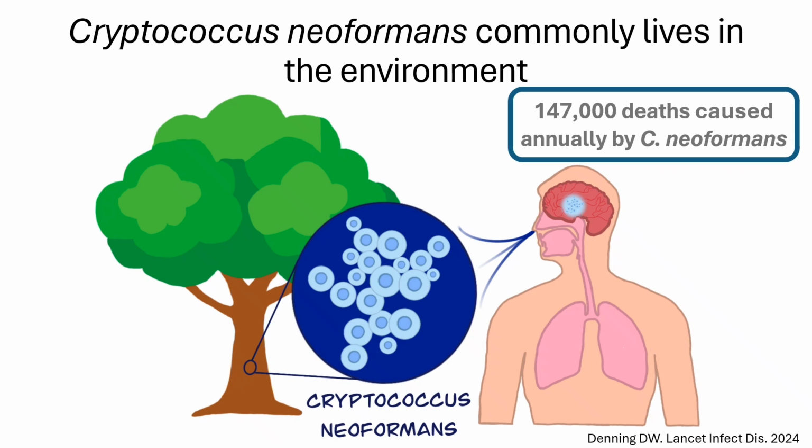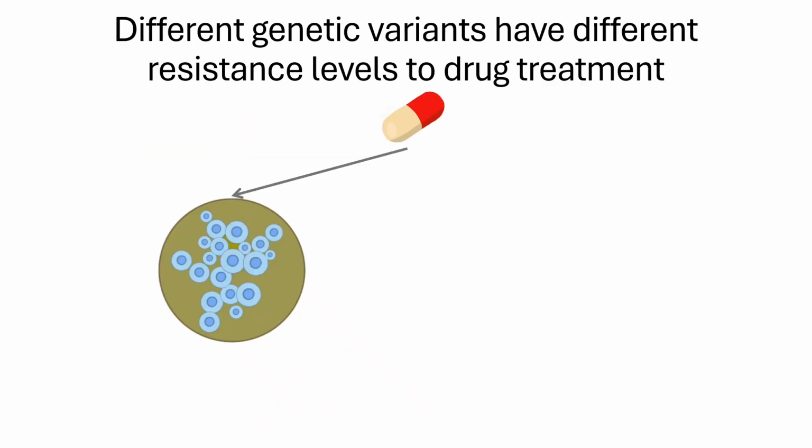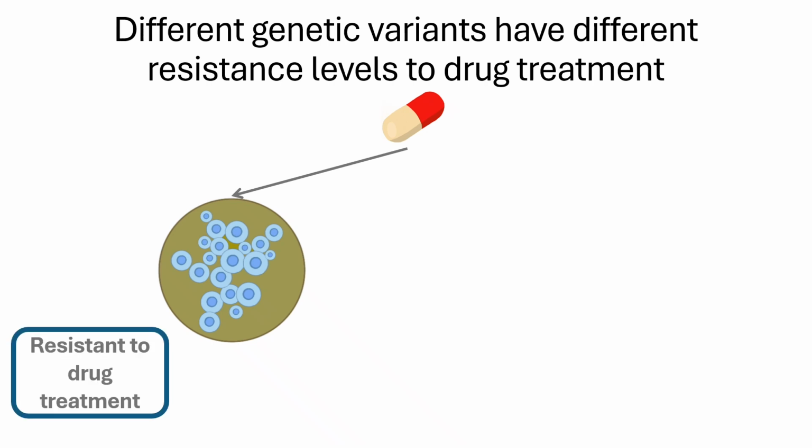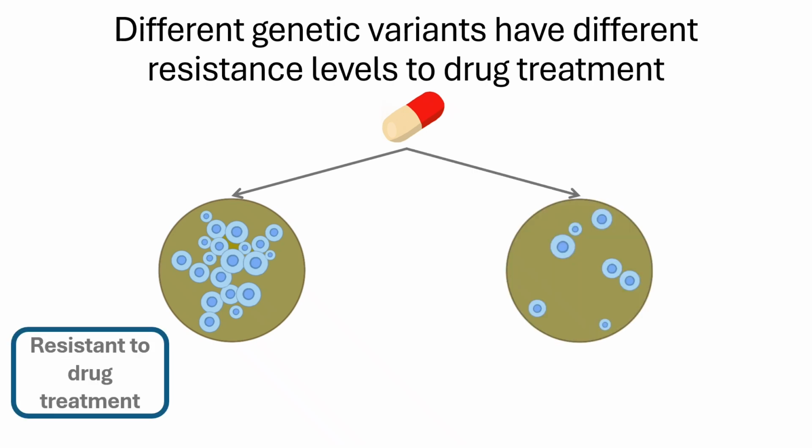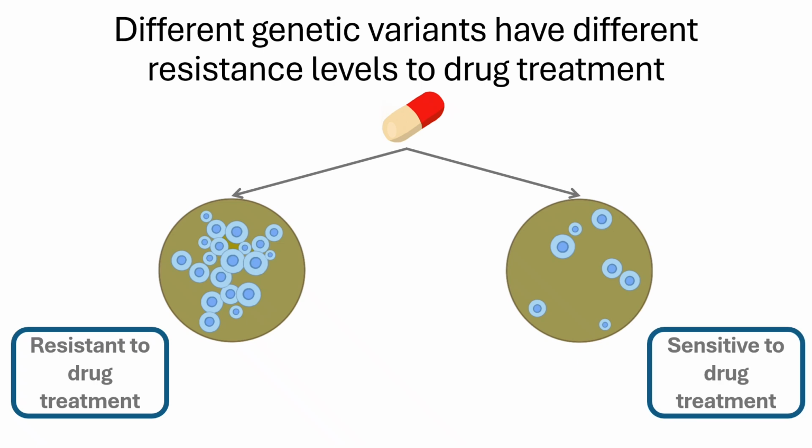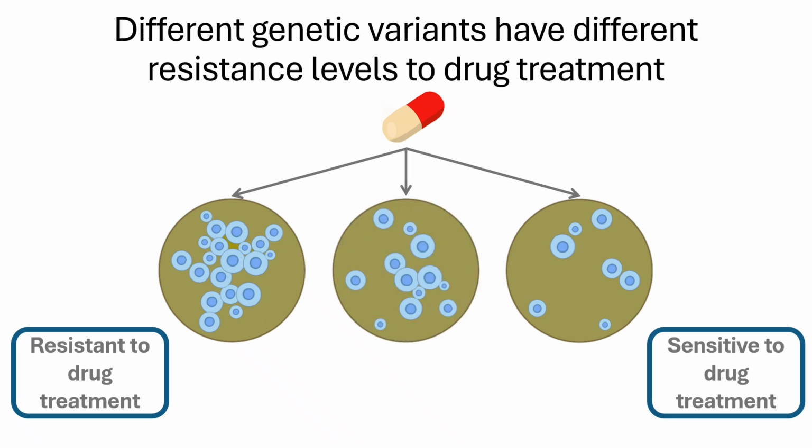Patients who contract Cryptococcus neoformans are commonly treated with antifungal drugs. We know for Cryptococcus neoformans and many other microbes that under the same dosage of antibiotic drugs, individual infections can have varying resistance levels. Sometimes Cryptococcus neoformans can be extremely resistant to drug treatment and continue to grow, or sometimes it can be extremely sensitive to drug treatment and hardly grow at all, and sometimes it's somewhere in between.